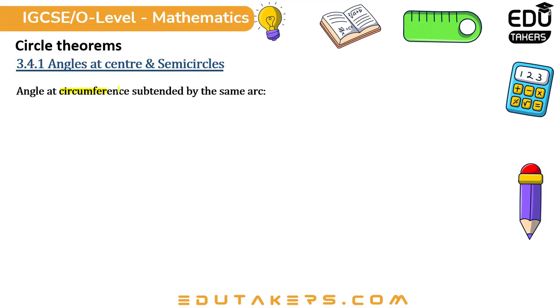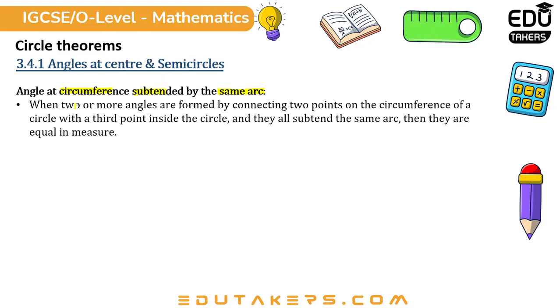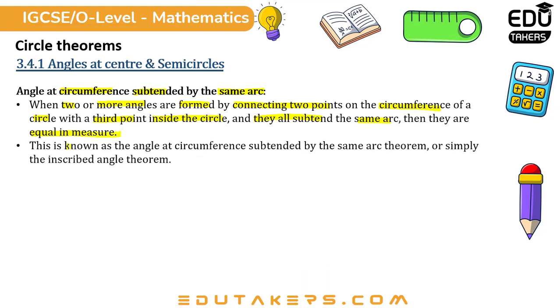Angle at circumference subtended by the same arc. When two or more angles are formed by connecting 2 points on the circumference of a circle with a third point, and they all subtend the same arc, then they are equal in measure. This is known as the angle at circumference subtended by the same arc theorem, or simply the inscribed angle theorem.